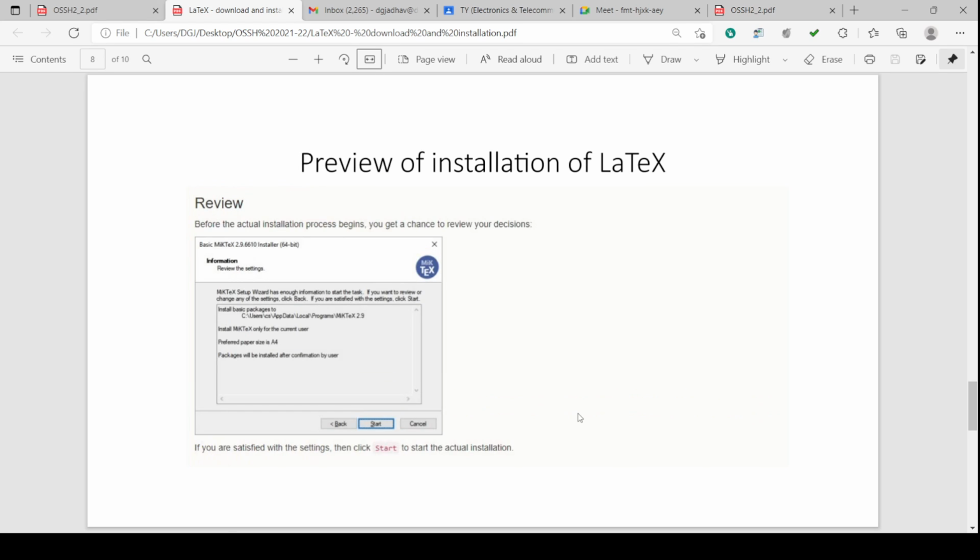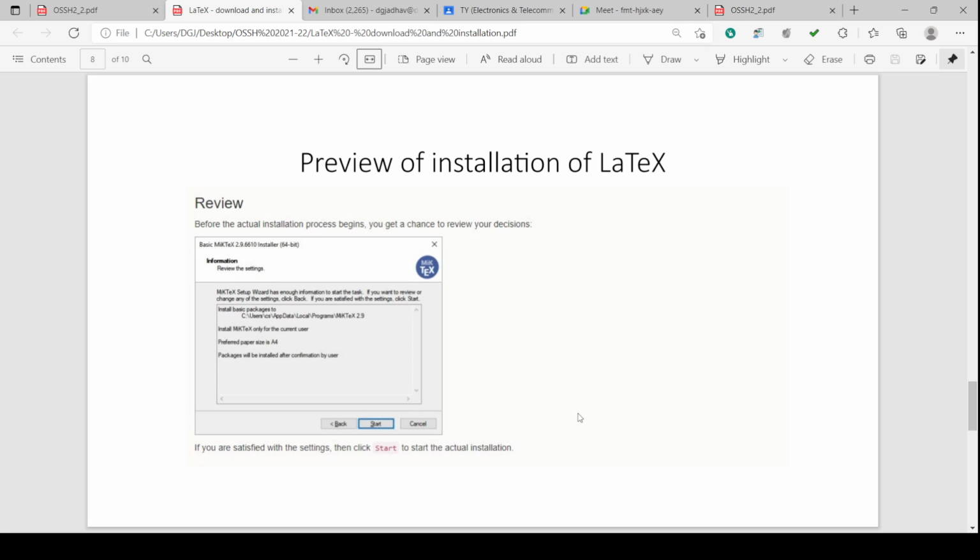You will have the review of the installation. Before the actual installation process begins, you get a chance to review your decisions. So the MikTeX setup wizard has enough information to start the task. If you want to review or change any of the settings, click back. In this review stage you can click back and reset anything if you want.